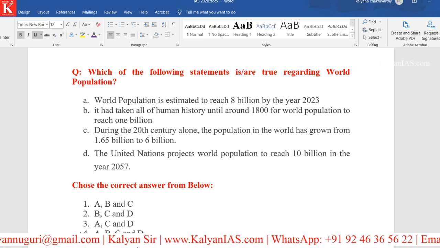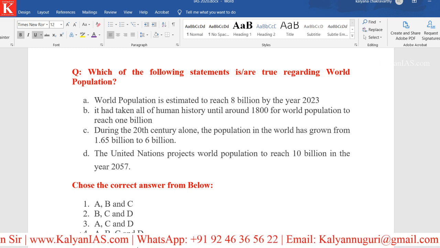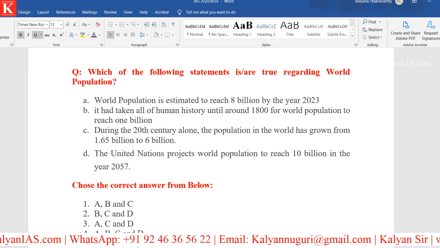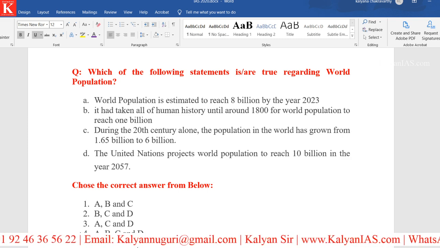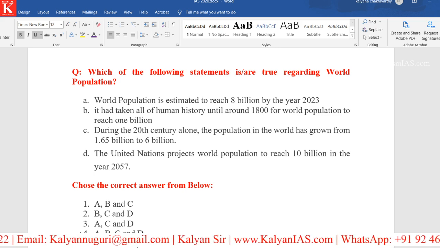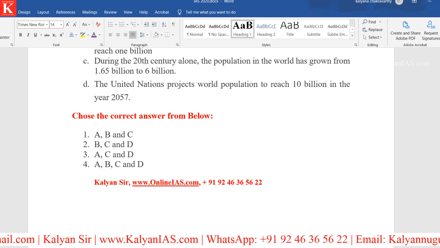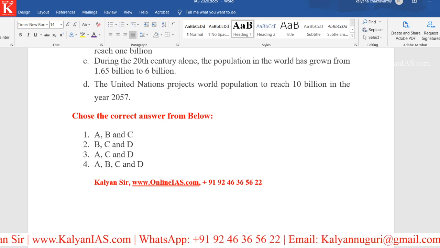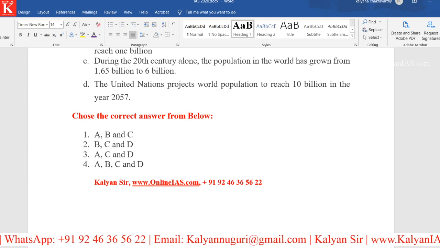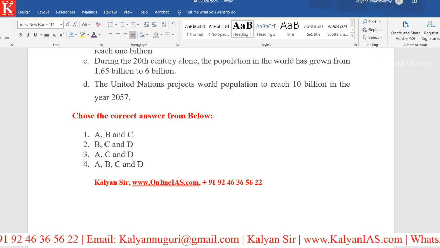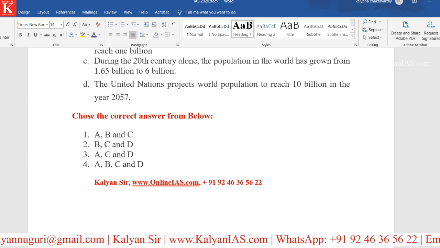Look at all the statements. Please remember all the statements. Maybe a possible question, and you need to go for the correct answer. At the same time, I also want you to recollect all the points we have discussed with respect to the world population. And as far as this question is concerned, option number 4 is the correct answer. Kindly remember, India is the second most populous country in the world, whereas China is at number 1. But very, very soon, India is going to take over, and India is going to become the most populous country in the world.